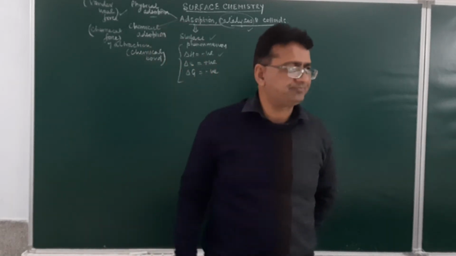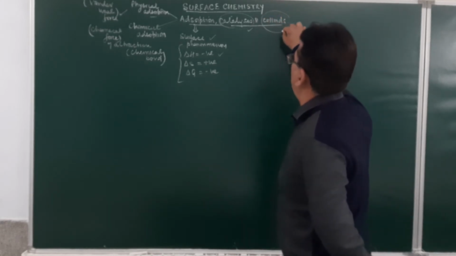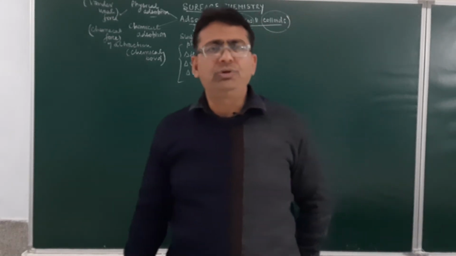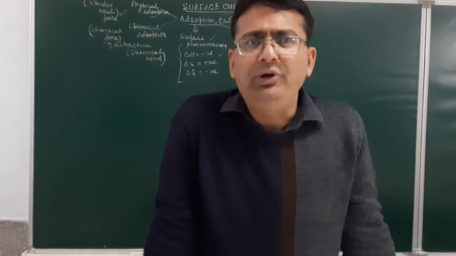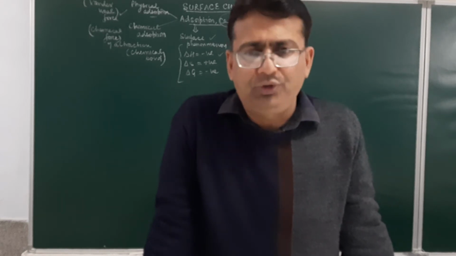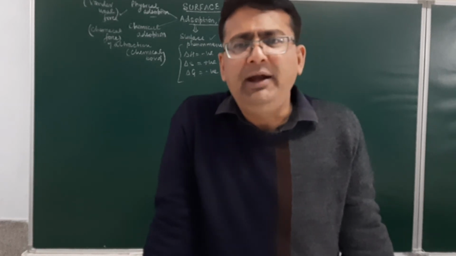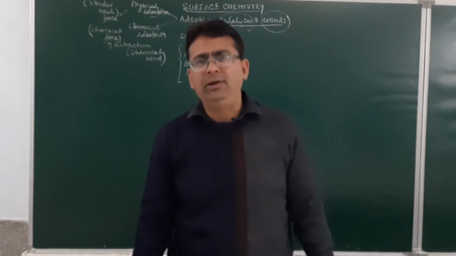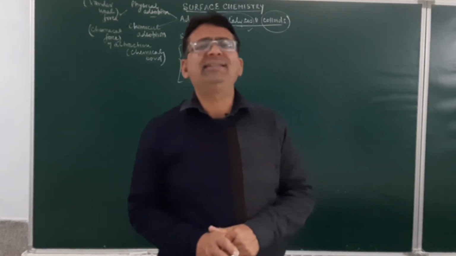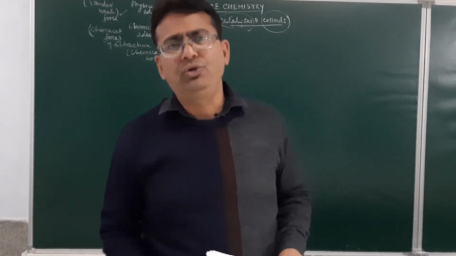Am I clear, student? Now, the last topic in this chapter is colloids. What are colloids? Students, we have discussed the chapter solution. In a true solution, there is a size of the solute particle in the solution. So, there are three kinds of solution: true solution, suspension and colloids. In a true solution, the particle size is less. In a suspension, the particle size is more. If the size of the particle in any solution is in between the true solution and the suspension, it is called a colloid.